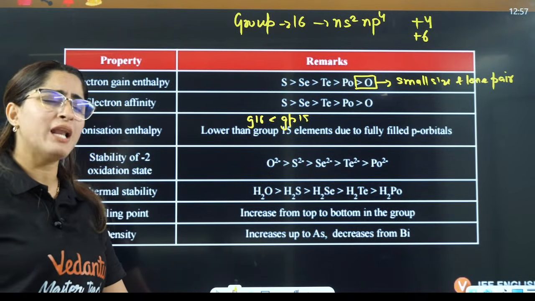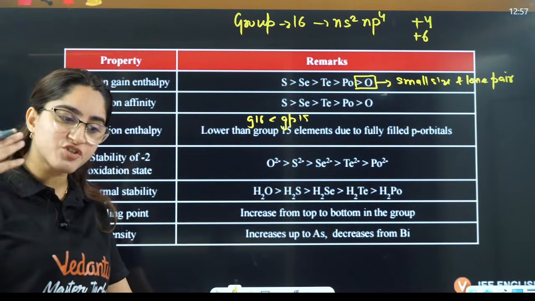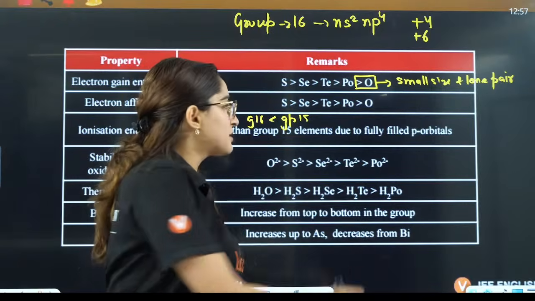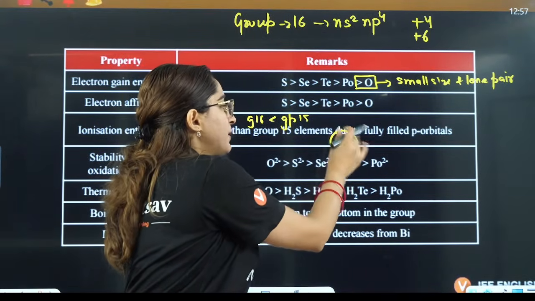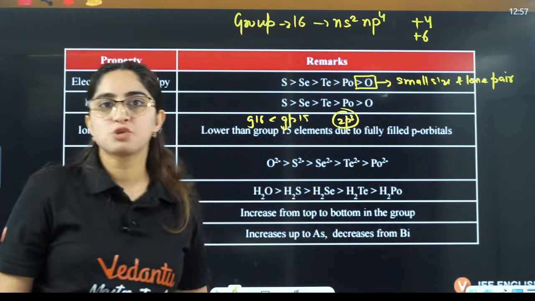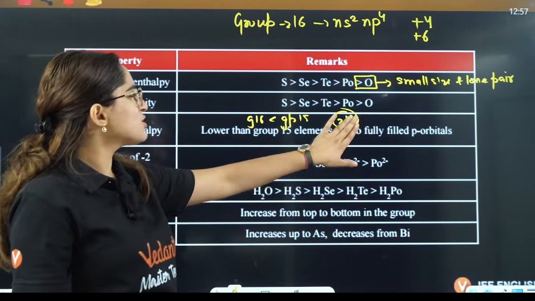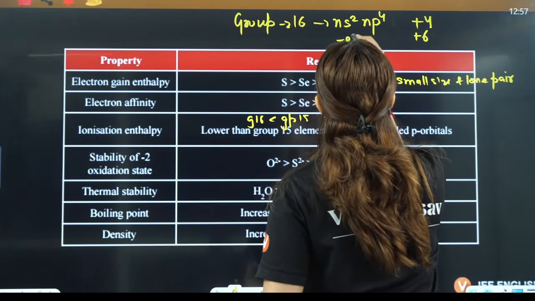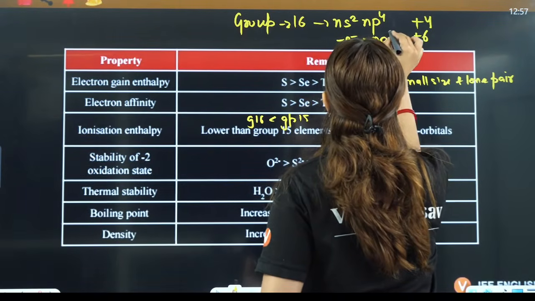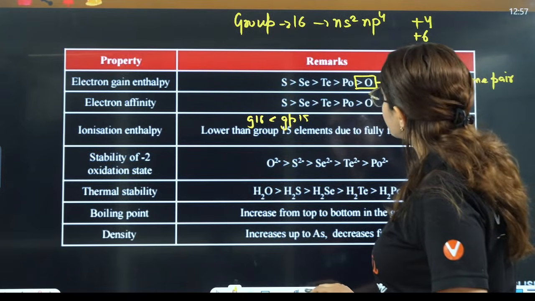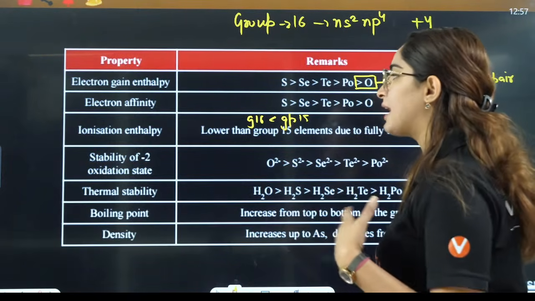So you will have to give extra energy to take out an electron from nitrogen, because it is 2p3, very highly stable. But it is not the case with group number 16. It is np4, they will lose 1 electron, they will become np3, which is highly stable. And that is the reason they easily lose electrons, so their ionization enthalpy is lower.